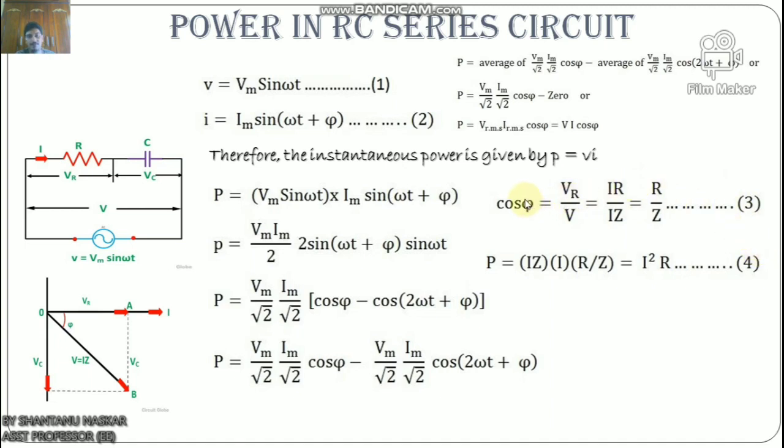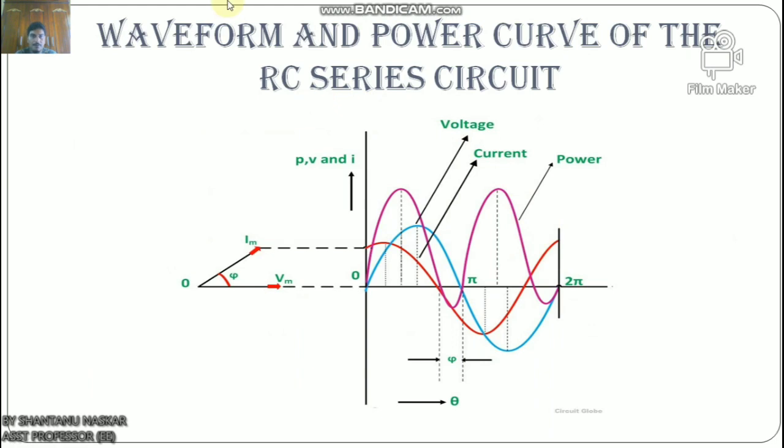Now putting the value of V and cos phi from equation 3, the value of power will be P equals I Z into I R by Z, equals I square R, which is equation number 4. From equation 4, it is clear that the power is actually consumed by the resistance only and the capacitor does not consume any power in the circuit.